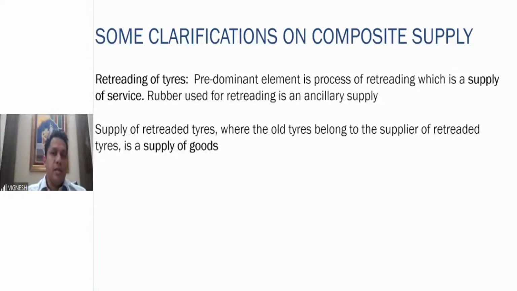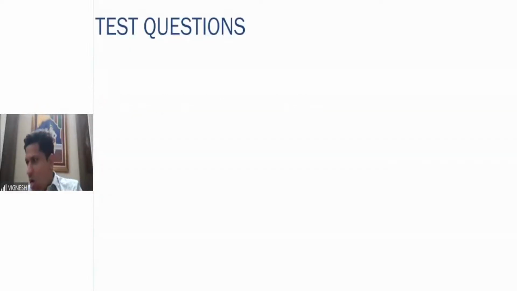Here there are two cases. One is I give the tire to this person. He takes the tire, does the retreading and gives back the tire to me. That is a supply of service. Sometimes I don't have a tire. The old tire is with the supplier of the retreaded tires. He does the retreading and sells the tire to you. That is a supply of goods. I hope this is also clear.